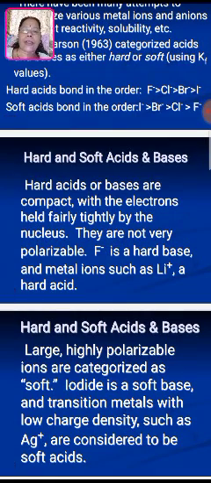Hard acids or bases are compact, with the electrons held fairly tightly by the nucleus. They are not very polarizable. Fluorine is a hard base and metal ions such as lithium are hard acids. So there is a reaction formed between them and the bond becomes very strong.